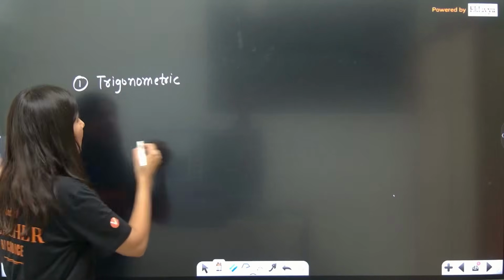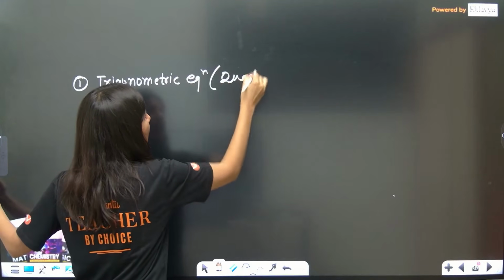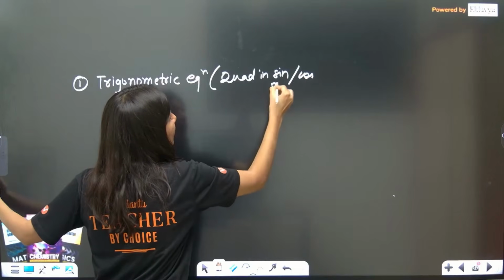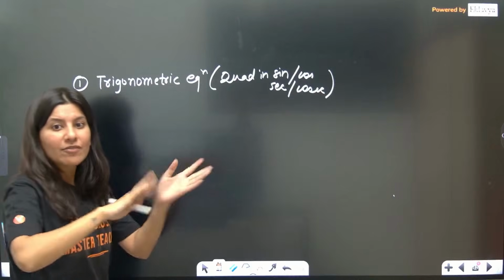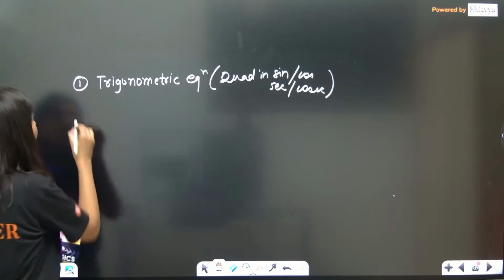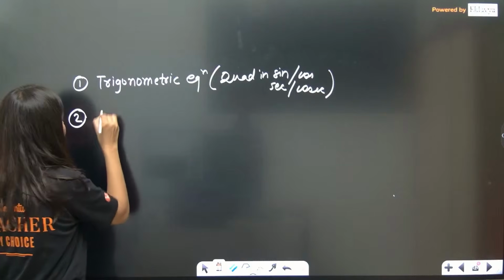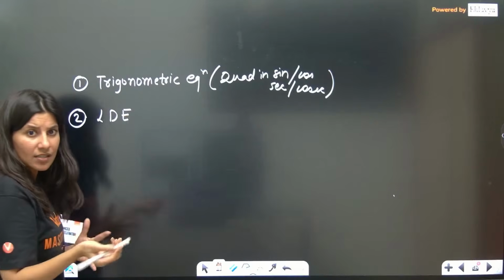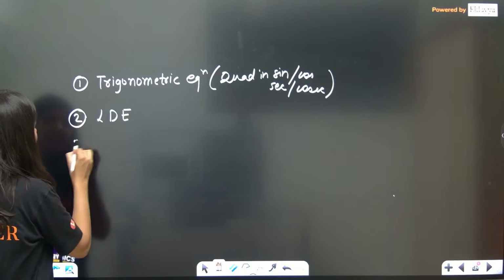So basically, a trigonometric equation which is a quadratic equation in either sin or cos or sec or cosec. And there will be an interval, find the number of solutions category type of question will be there. Second category which I can see is linear differential equation in y or in x. Basically, they are talking about the particular solution.